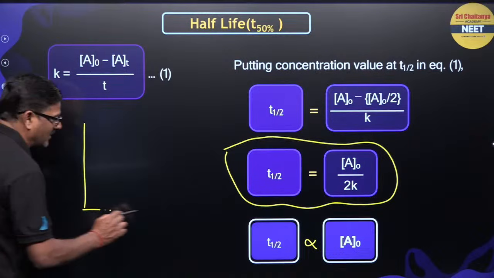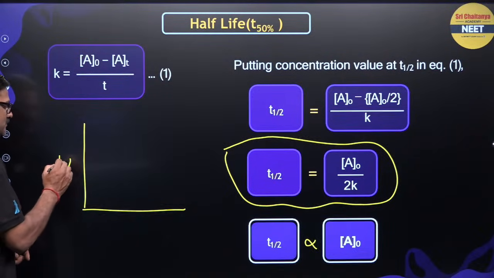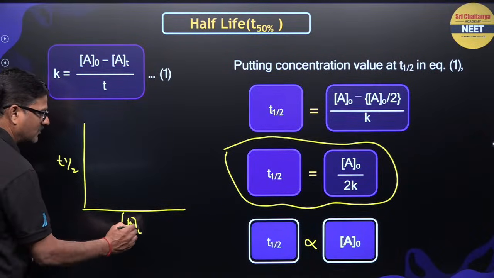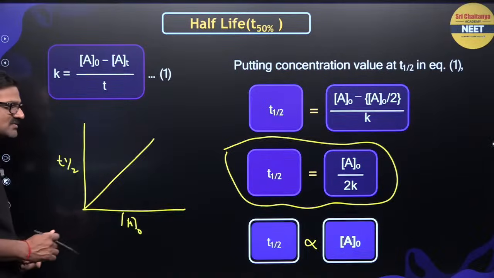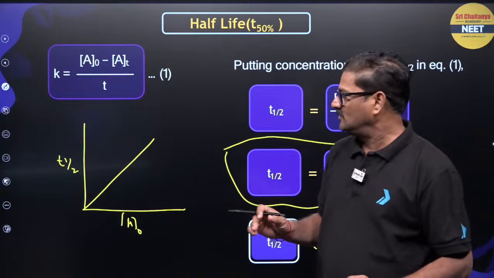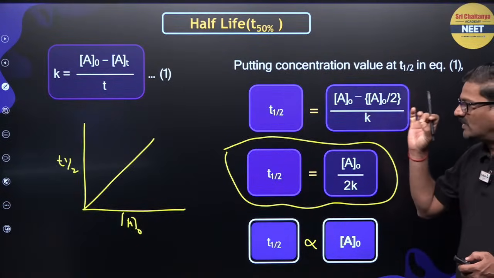That is the reason why I can say, in the graph of t half and initial concentration of A, it is going to be a straight line that passes through the origin, right. Look at this. By looking at the graph, please don't hesitate.